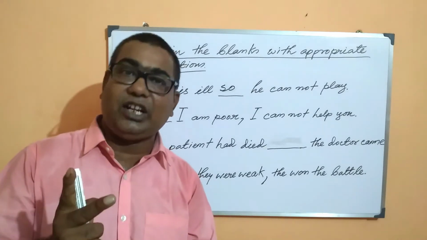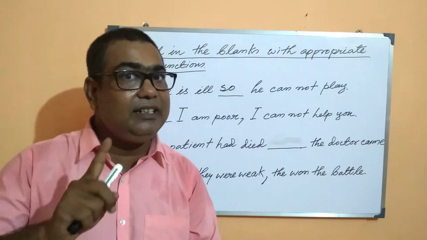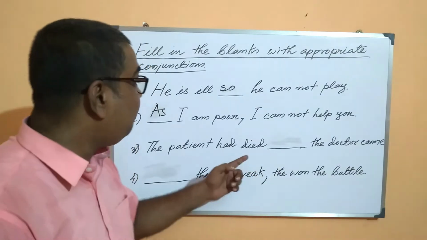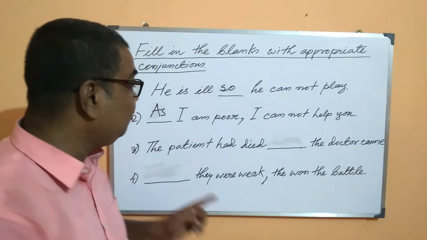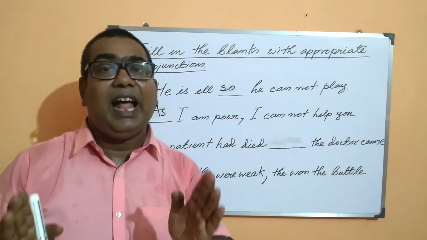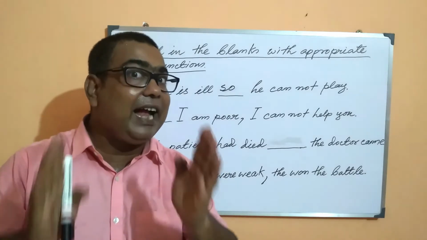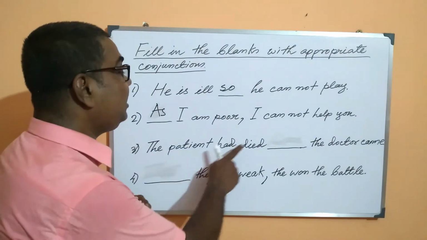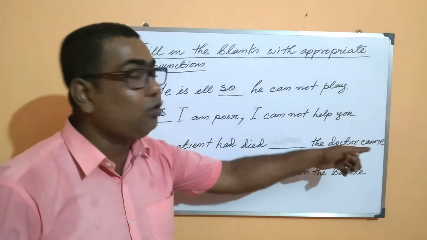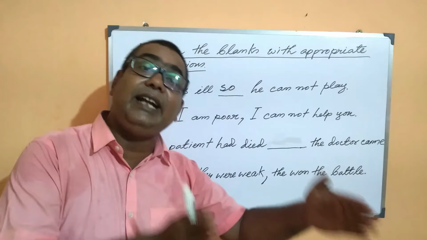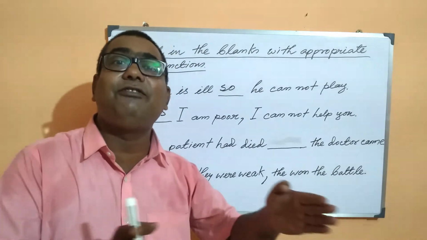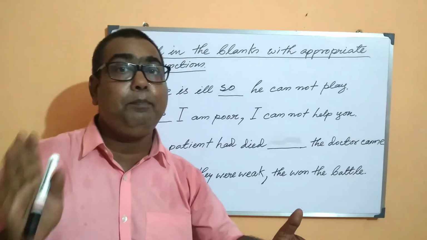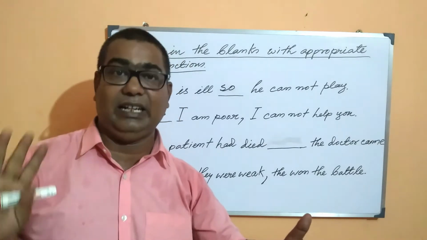So, of the two actions, the action that takes place earlier than the other will always follow past perfect tense, and that is why this particular part has been constructed with that tense. The patient had died and finally the doctor came. It means the doctor came later. When the doctor visited, by that time the patient had already died.